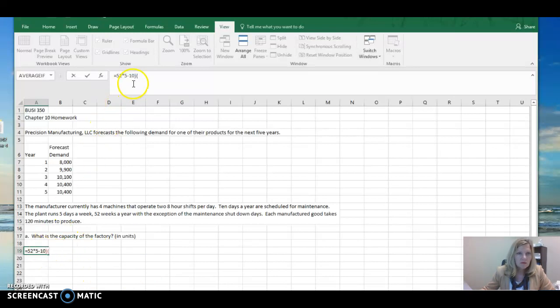Oops, I did that backwards, didn't I? Excuse me. So those are the number of days that we're operating, and we have 2 shifts and 8 hours per shift and 4 machines. So our number of machine hours available is 16,000 machine hours.